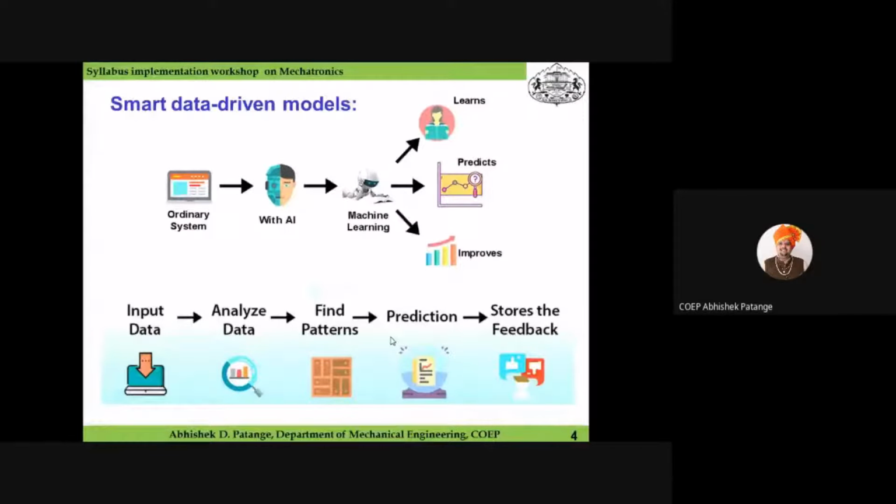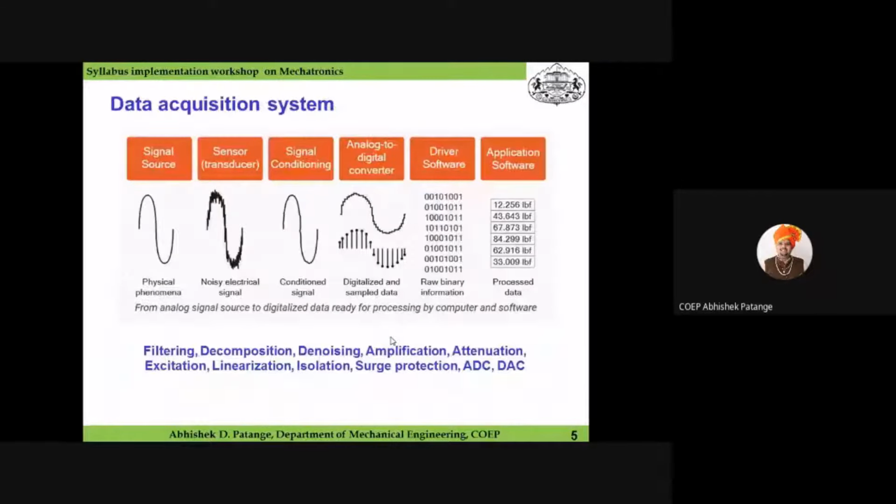If we see the data acquisition system, which we are already teaching to students, here the source signal is a physical phenomenon which is acquired using sensors, and will obviously be detected with some noise or unwanted material.